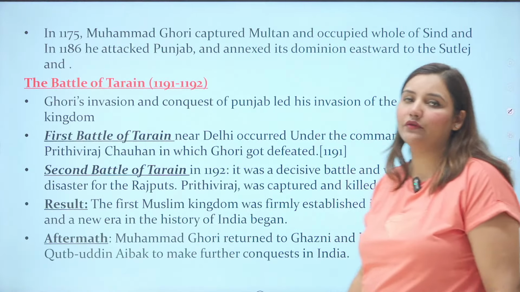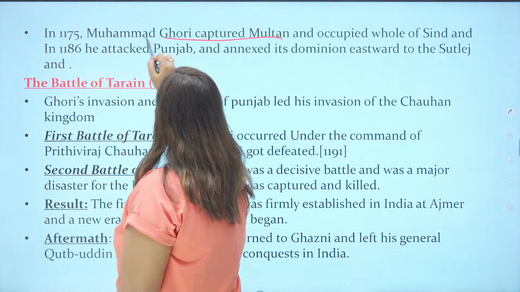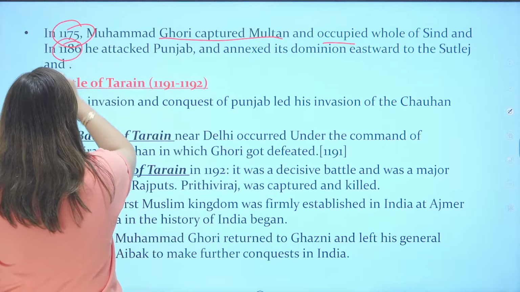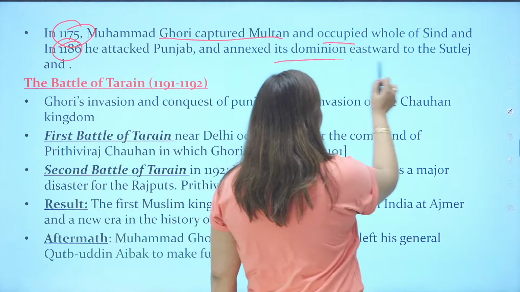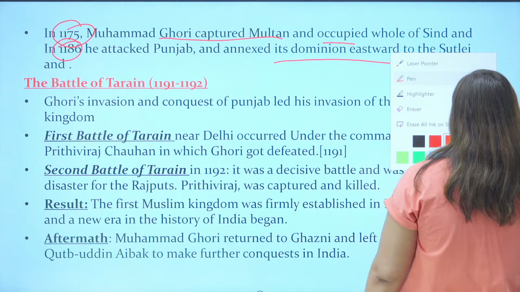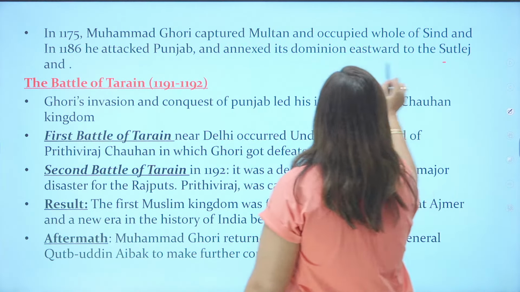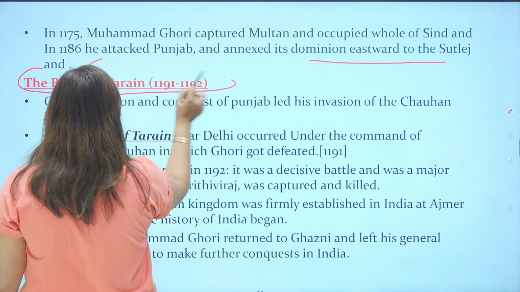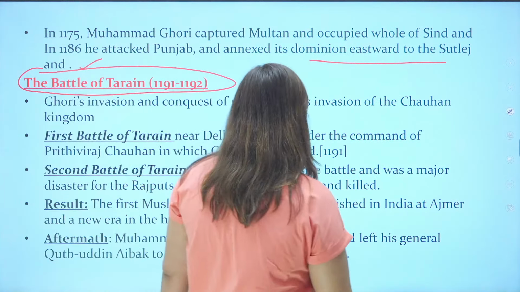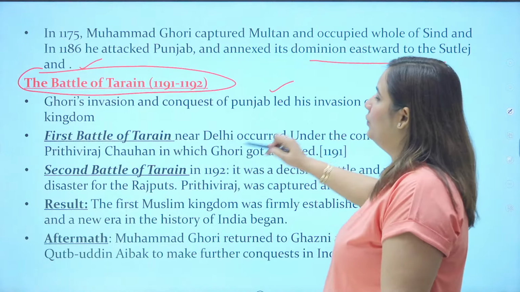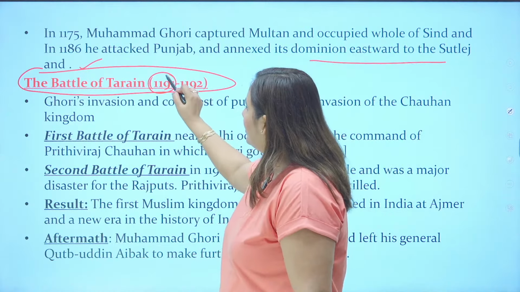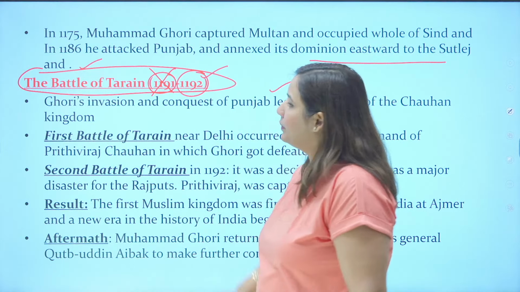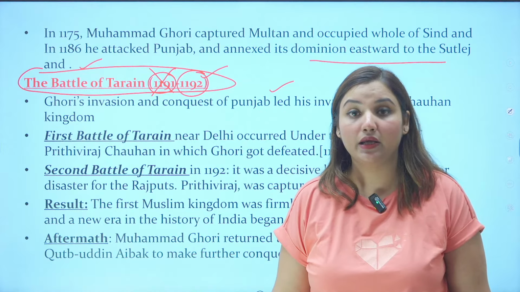Now in 1175, Muhammad Ghori captured Multan. Okay, occupied the whole of Sindh, and in 1186 he attacked the Punjab and annexed the dominion eastward. He was penetrating more and more, eastward to the Satluj he captured. Now the most important thing which we need to know is the Battle of Tarain in 1191 and 1192 AD. In 1191, Muhammad Ghori got defeated, but in 1192 he defeated Prithviraj Chauhan and ultimately became victorious.